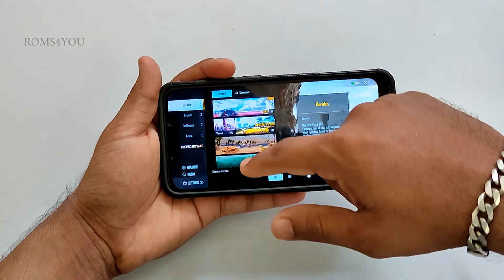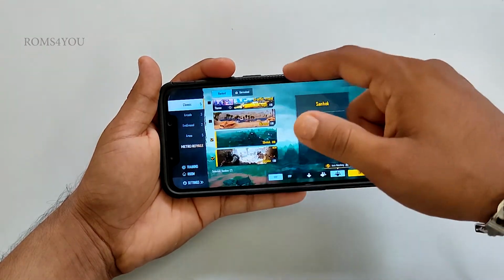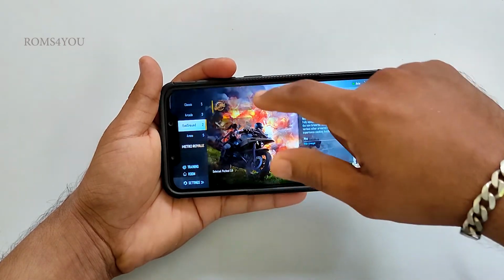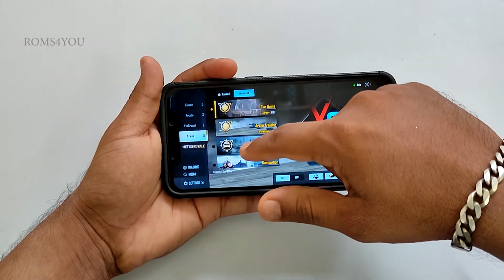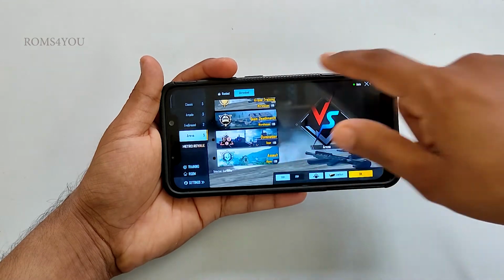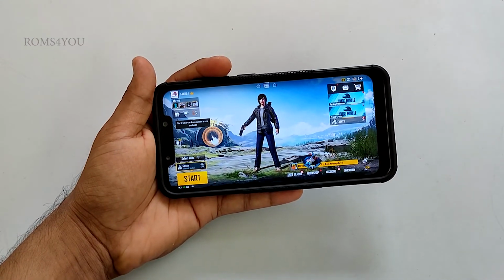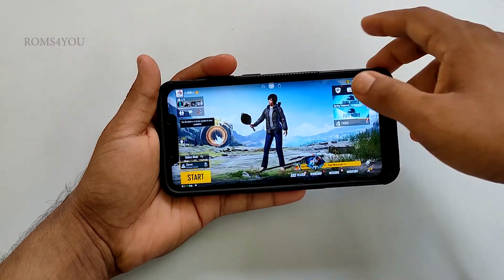Next time onwards, when you change a ROM, you just have to install Explorer and continue the steps from the APK file installation. That's it guys, this is how you can install PUBG without internet. This method needs no root. I hope this video helped you.